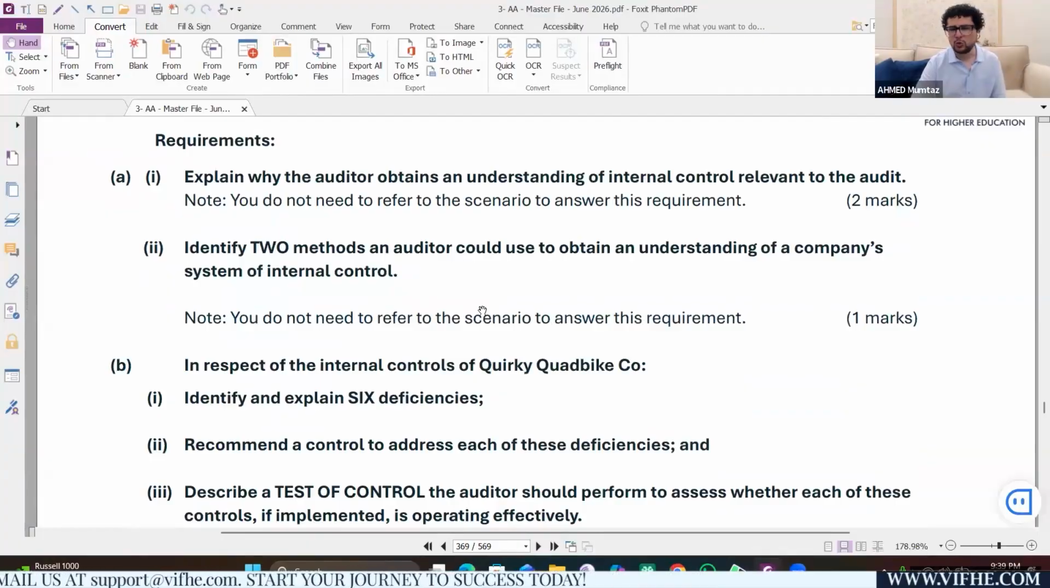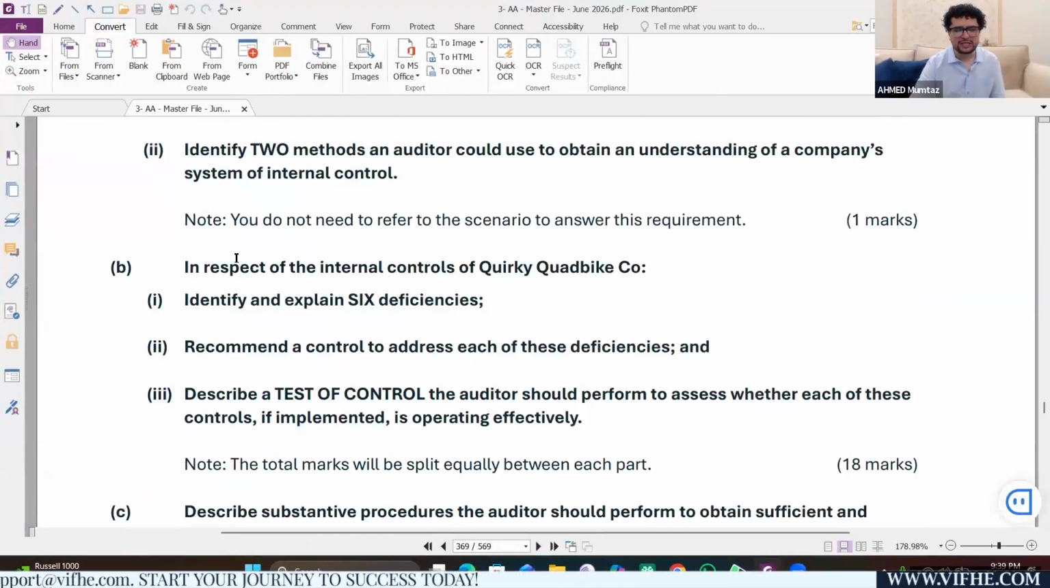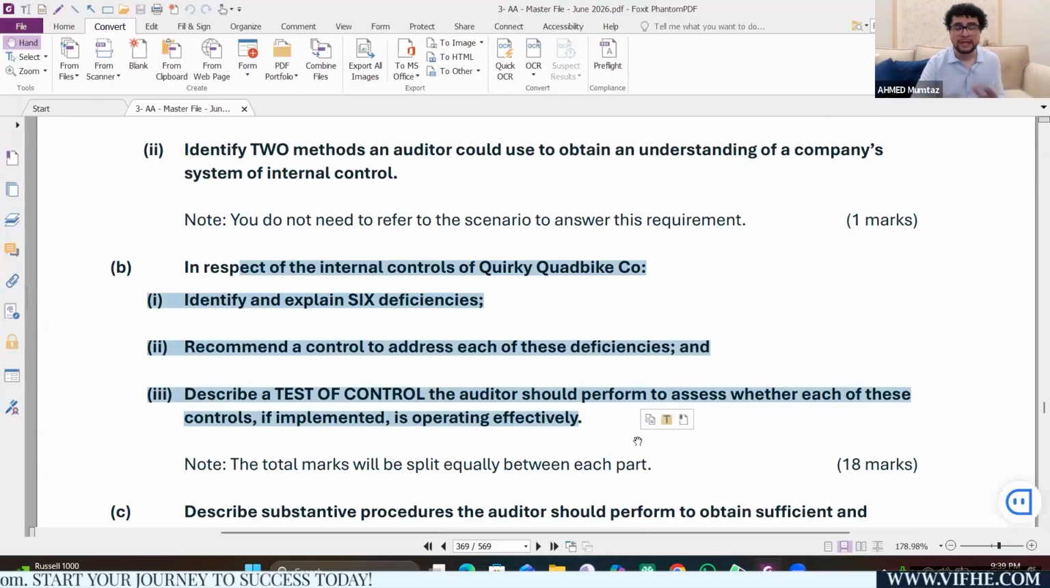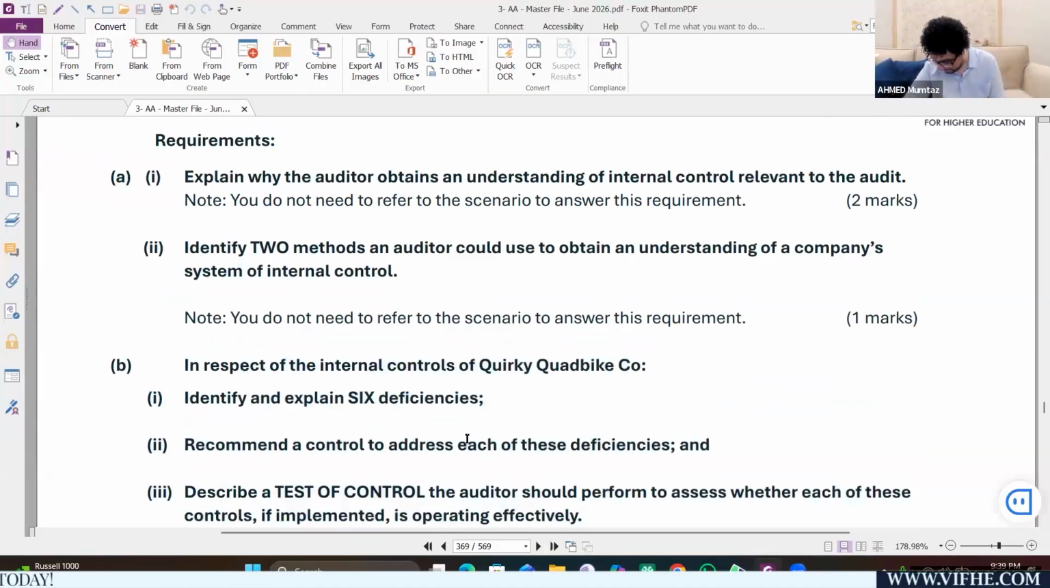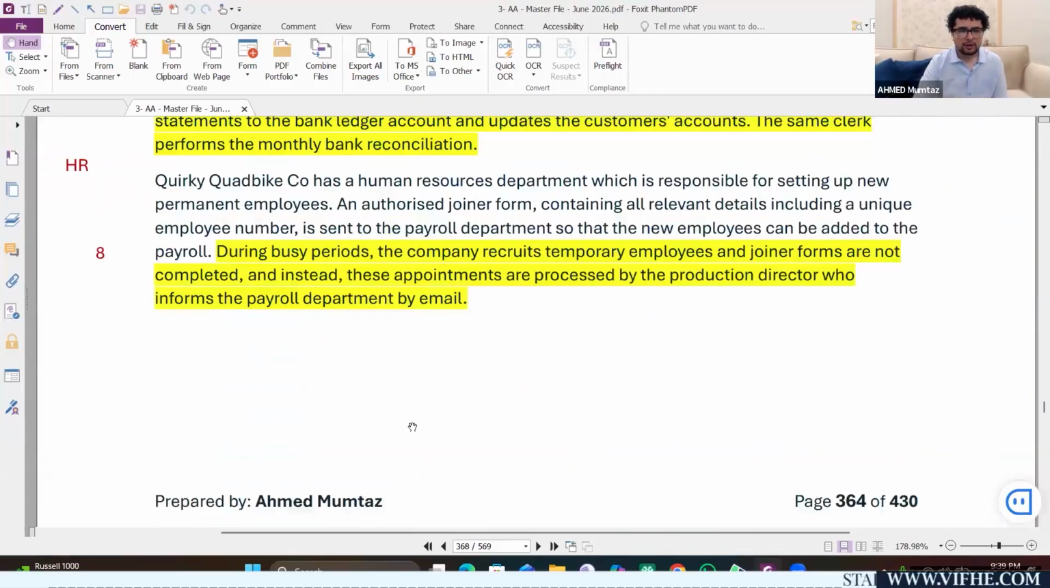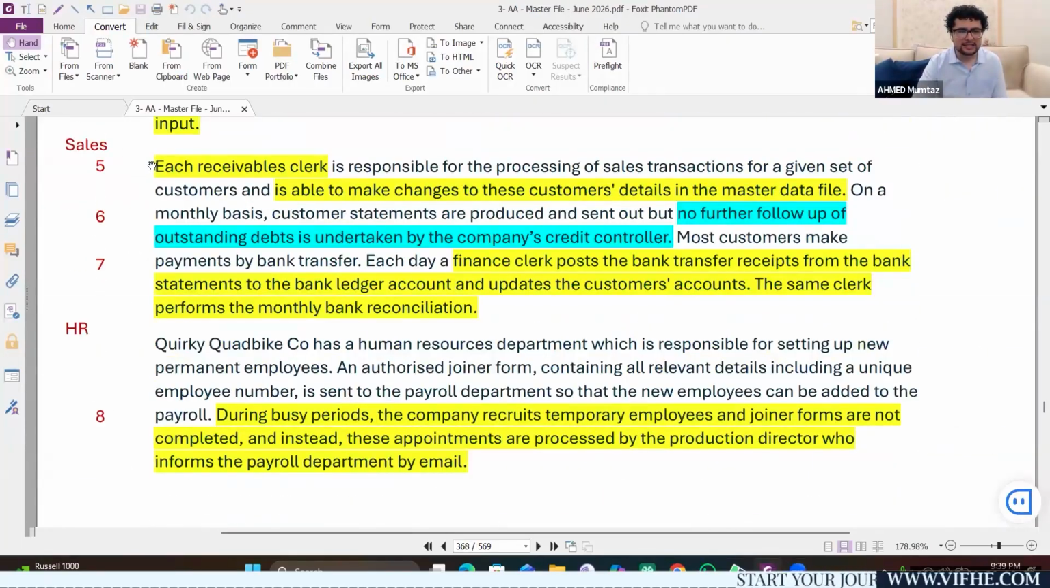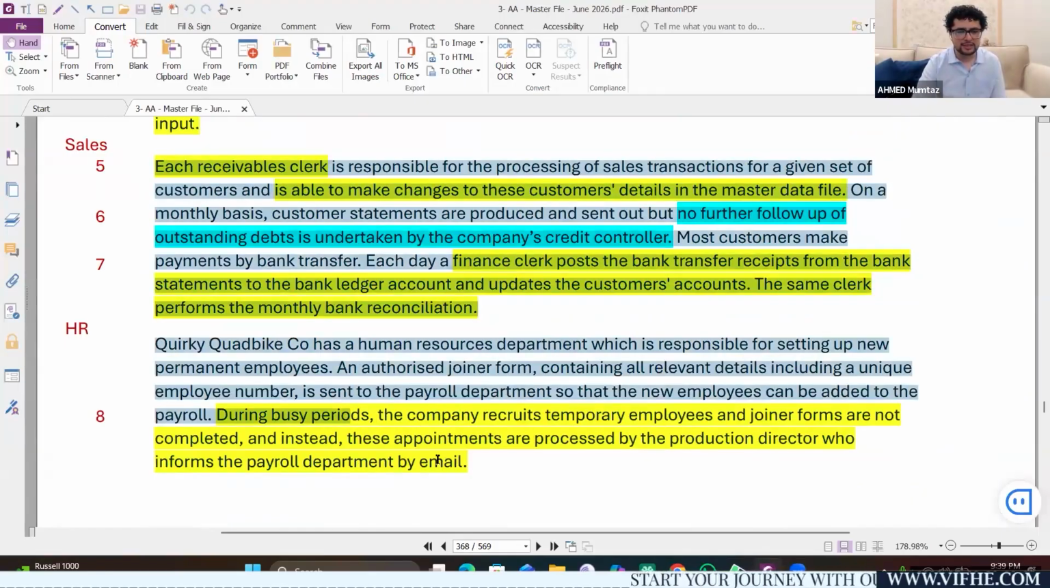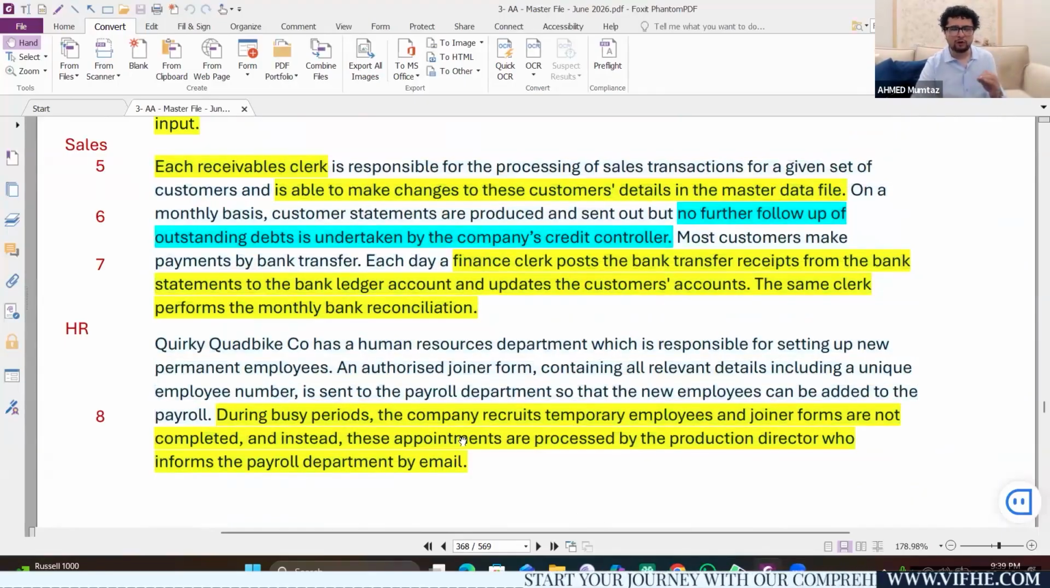Guys, can we have a 2-3 minutes break before we start the last portion of this question, the $1 million question? 6 deficiencies, along with 6 recommendations, along with 6 tests of controls. In fact, on your screen is the sales system. So it's a break of 3 minutes. If you want to have a break, you can have your break. Otherwise, go on and read the sales system and try and identify multiple deficiencies on your own. So I'll be back after 3 minutes.